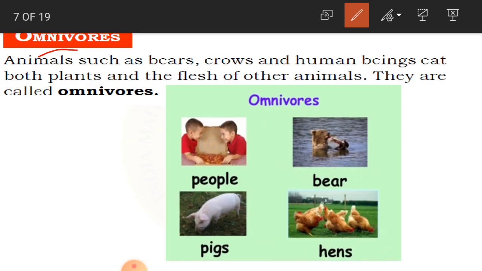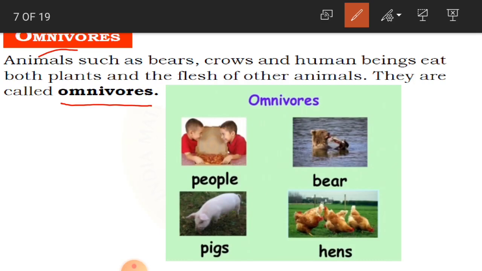Under omnivores. Why? Because we eat plant food and also animal food. We take all vegetables, green leafy vegetables, and we also eat eggs, chicken, meat, fish and all that. So we eat both types of food.